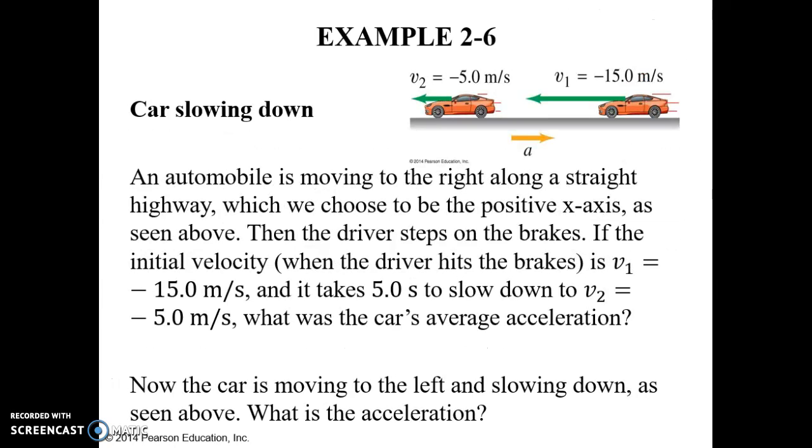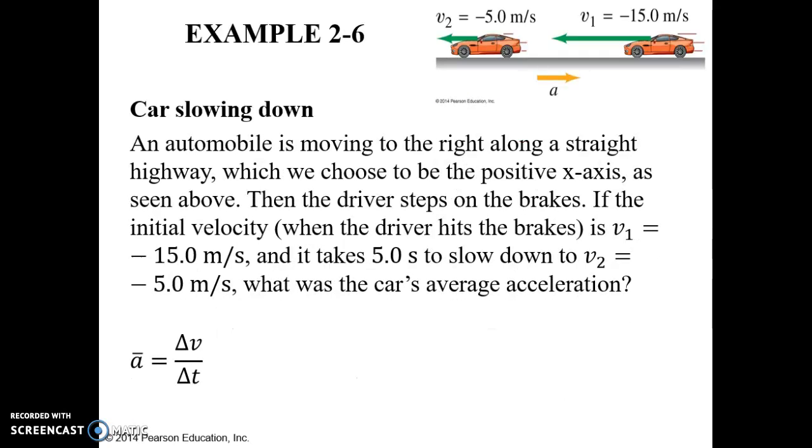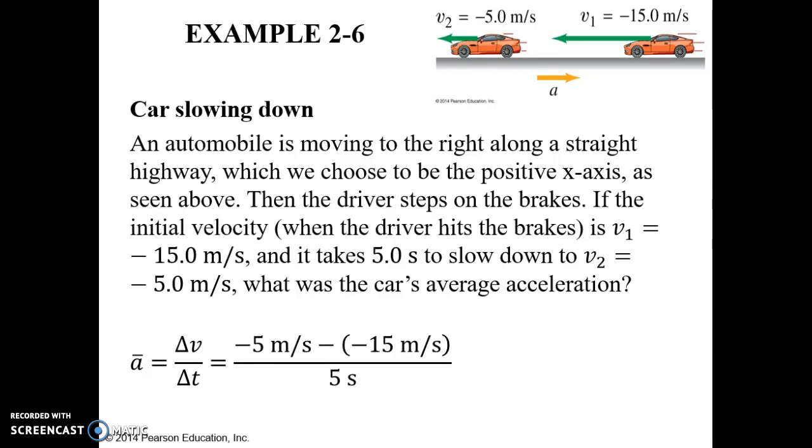Now the car is moving to the left and slowing down as seen above. What is the acceleration? Again, start with the same equation, change of velocity over change in time. The final velocity is negative 5 meters per second, minus the initial velocity, which is negative 15 meters per second, all divided by the change in time, which is 5 seconds.